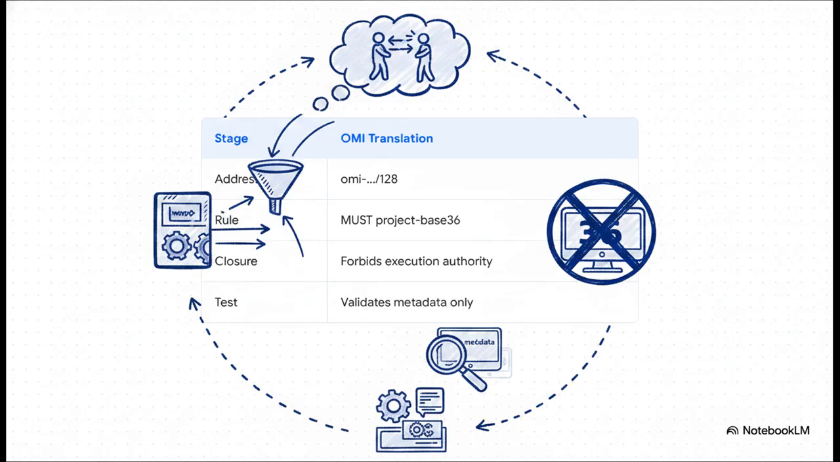It's brilliant. First, the disagreement gets an address. Then, the boundary becomes a rule. The system must project the base 36 orbit. The objection itself becomes a closure. It explicitly forbids base 36 as an execution authority. And finally, they write a test to validate that base 36 is used as visual metadata only. Boom, the conflict is completely resolved into an executable structure.